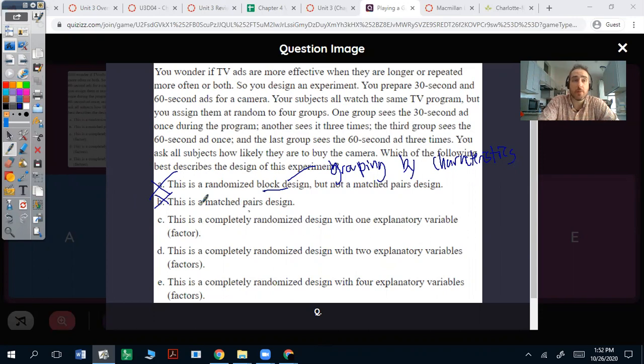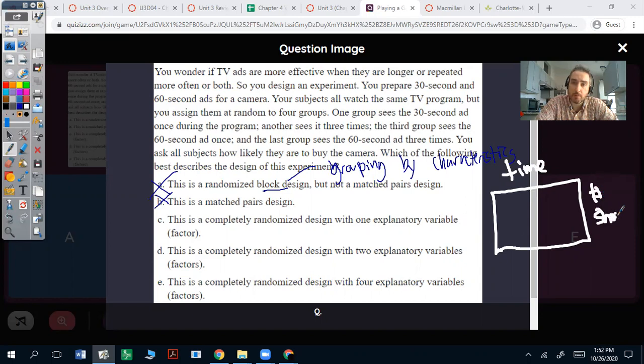Now let's talk about the variables, because I think this can be confusing. You have 2 variables in this design. You have the time, and you have the number of times shown. And you have 4 different groups, right? You have the time, which is 30 seconds versus 60 seconds. And then you have the number shown, which is either going to be once or 3 times.